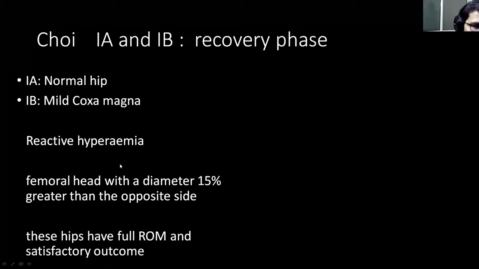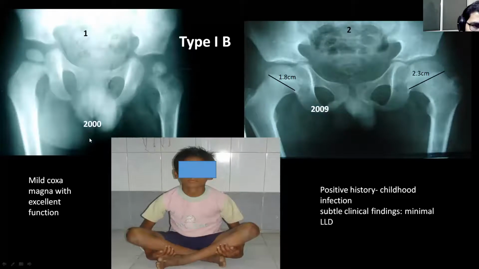This coxa magna occurs because of reactive hyperemia, and when the head diameter is roughly 15% more than the opposite side, you can label it as a coxa magna. Clinically, these hips have almost complete range of motion and the outcome was satisfactory, and these patients usually don't have any problem. As you can see, this patient developed infection in year 2000 on the left hip.